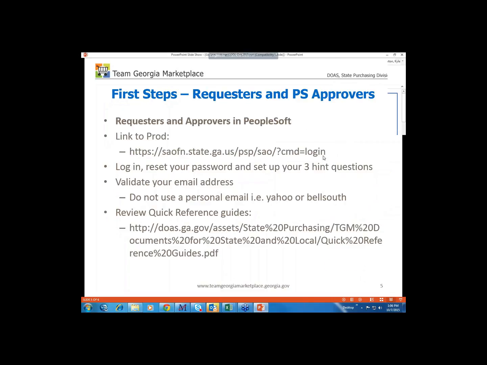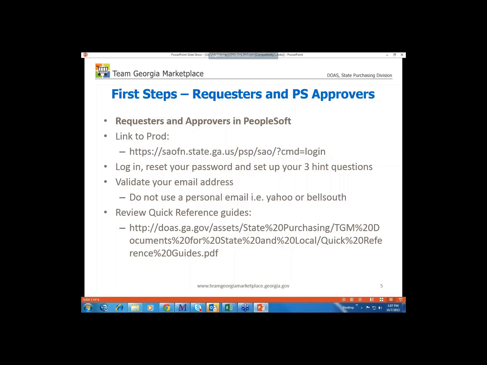All right, so the first thing that we'll get started in is we're going to log in. I did share this presentation with you through the GoToMeeting application, and it has the link to production, but you should have already gotten that in your email. When you first log in, it will ask you to reset your password and set up your 3 hint questions.